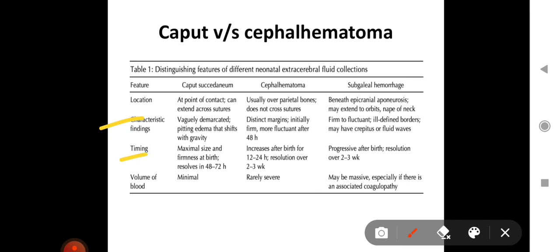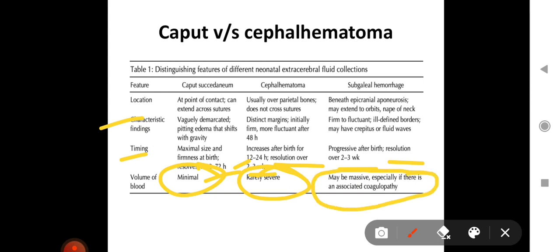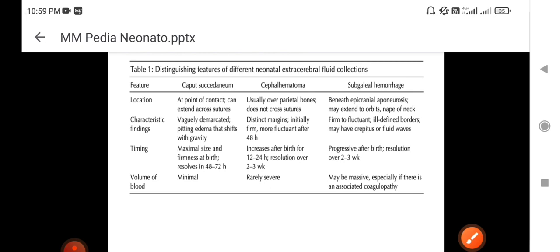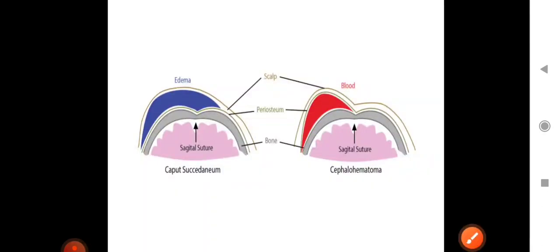Timing: caput has maximal size and firmness at birth and resolves in 48 to 72 hours. So caput is a very normal finding, but cephalhematoma increases after birth for around 12 to 24 hours, and resolution takes about 2 to 3 weeks. And subgaleal hematoma is progressive after birth, with resolution over 2 to 3 weeks. The volume of blood in caput succedaneum is minimal. It is rarely severe in cephalhematoma, but in subgaleal hemorrhage it can be massive, especially if there is associated coagulopathy. So these are a few differences between these 3 conditions.